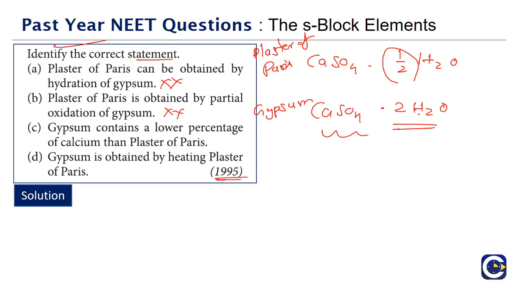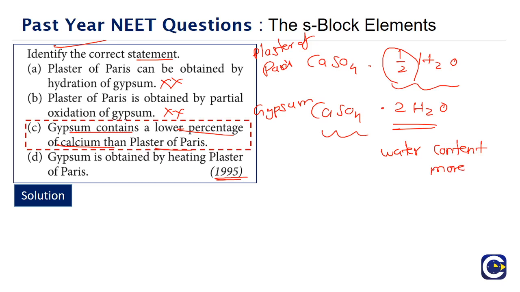Gypsum has got 2 water molecules. Plaster of Paris has got only half water molecule. Means in gypsum, since the water content is more, the calcium content will be less. So gypsum contains lower percentage of calcium than plaster of Paris. Why? Because in gypsum the water content is actually more. So water content more means calcium percentage will be less if you look at the mass percentage. So the correct answer, they are asking for the correct answer, what will be the correct answer? It is option C. We can look at option D also.